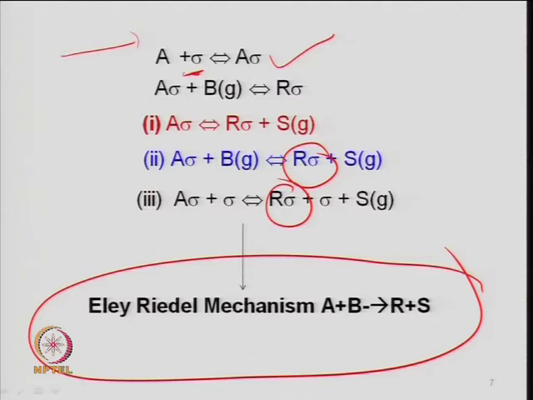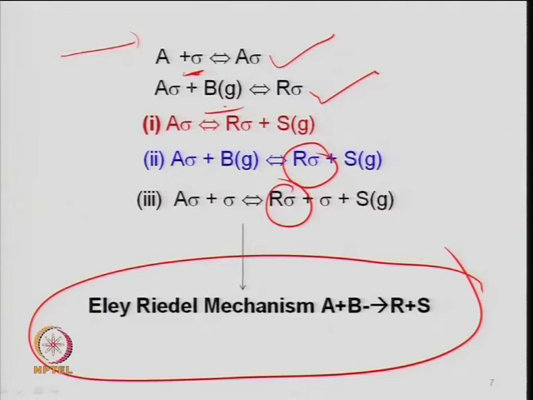So, A adsorbs on the surface and gives you A sigma. Then A sigma reacts with the gas molecule B and gives you R sigma. Basically, this is your Langmuir Eley-Rideal type mechanism, because this is an adsorbed species and this is in the gas phase, and this gives you R sigma. Another possibility can be that it gives you the product R directly and the site is vacated.